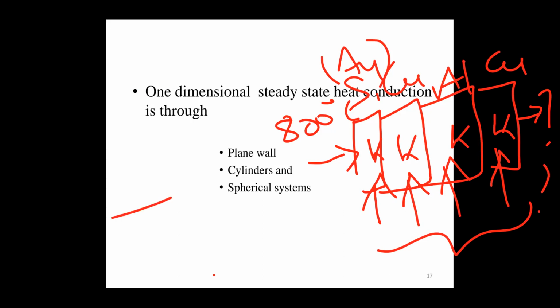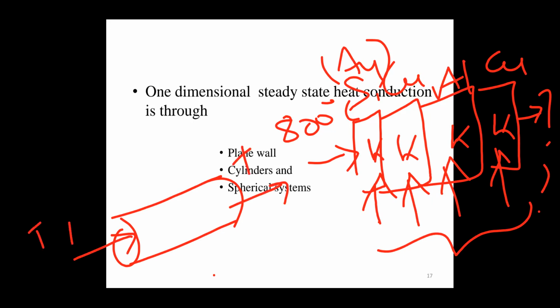Similarly for the cylinder, hollow or solid, you find out the inlet temperature T1 and the exit temperature T2, and so the heat transfer through the cylinder.